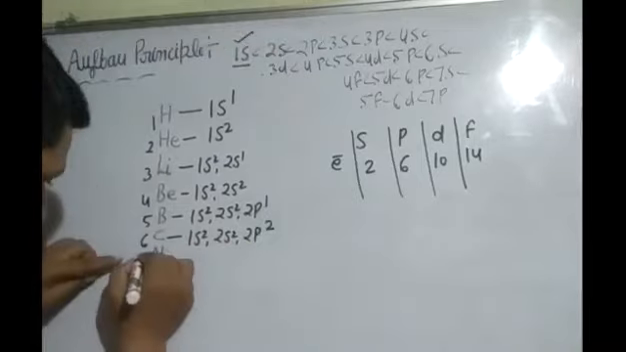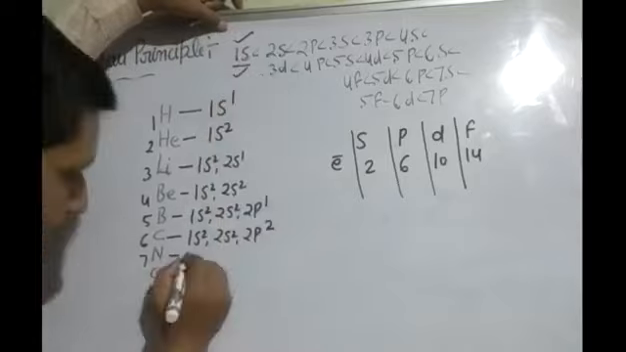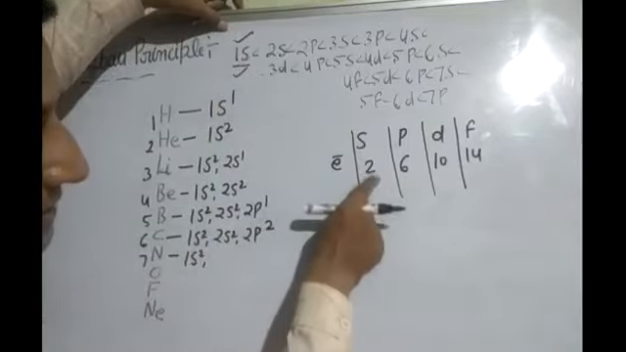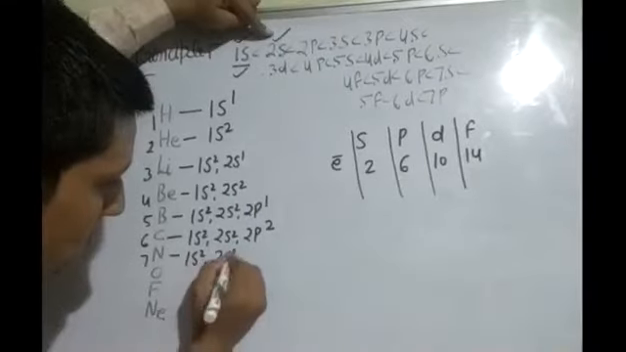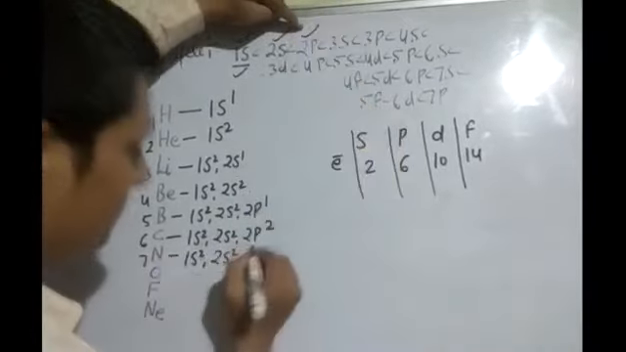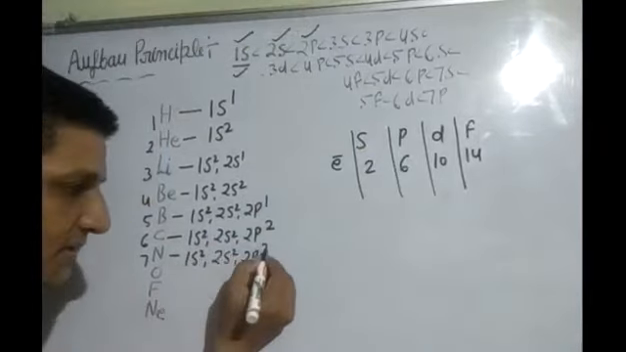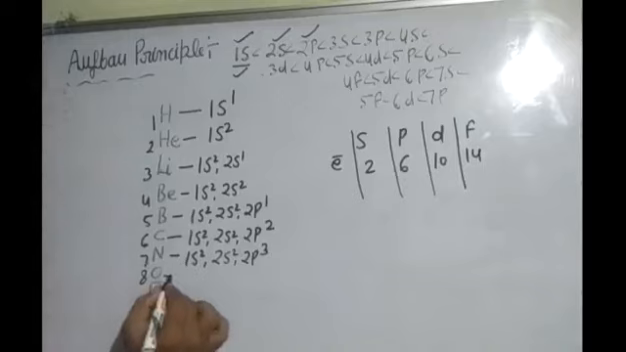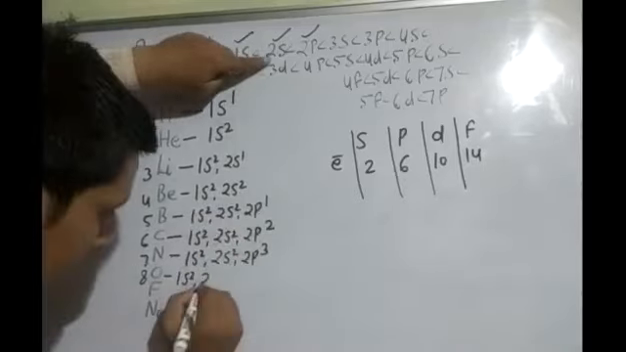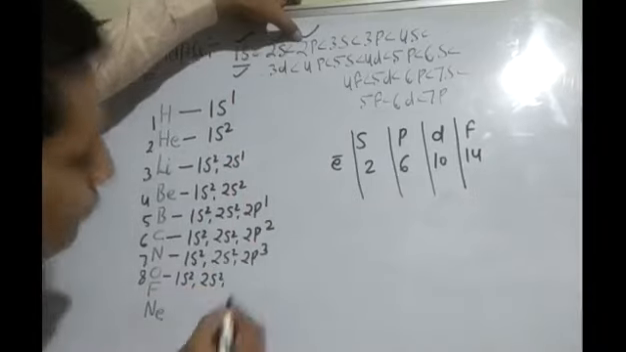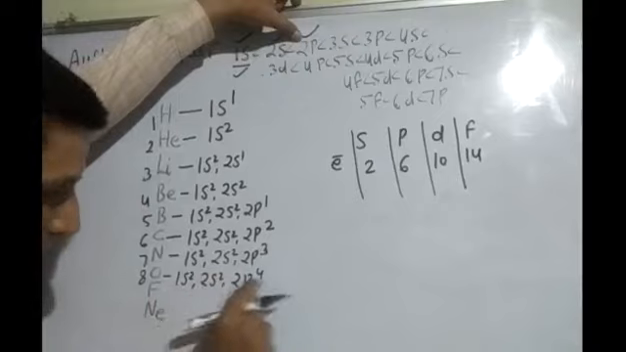Next 7 number. You have to write first 1s2. S orbital contains maximum 2 electrons. After this next is 2s2 and after this 2p3. 2 plus 2 is 4, 4 plus 3 is 7. After this 8. You have to write 1s2. After 1s2 you have to write 2s2. After this you have to write 2p4. Check. 2 plus 2 is 4, 4 plus 4 is 8.